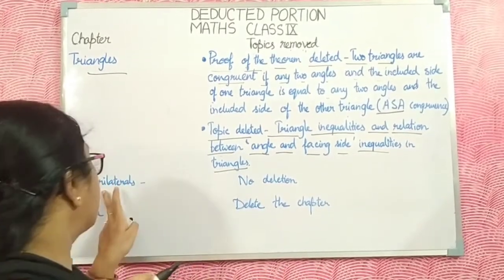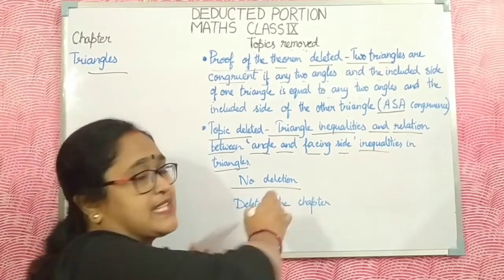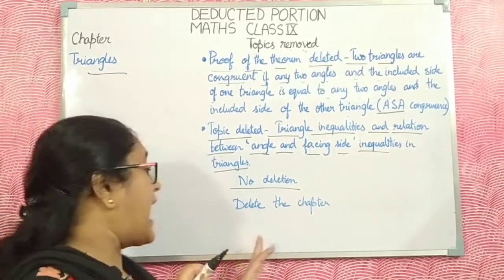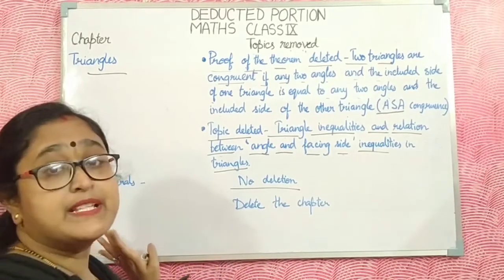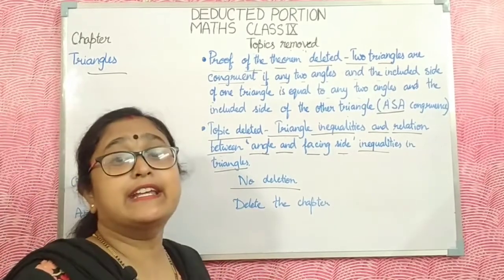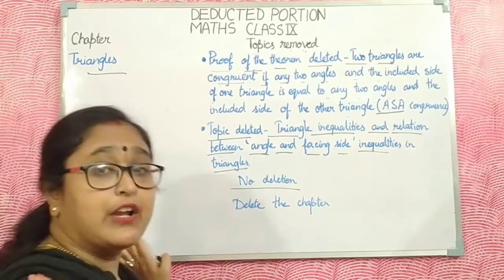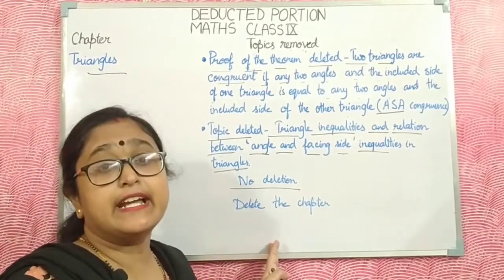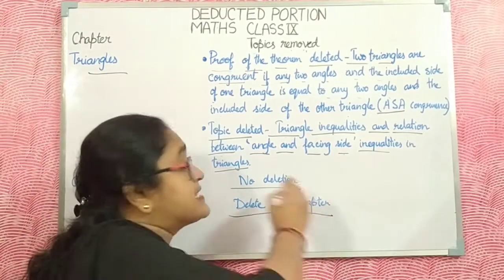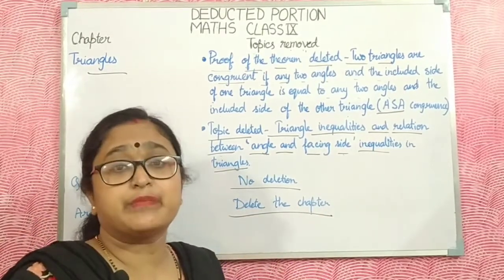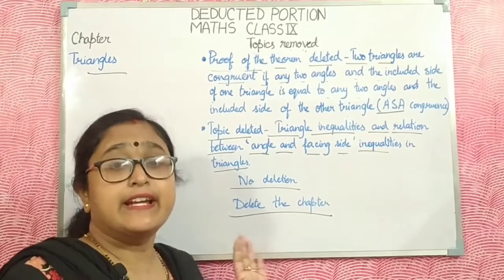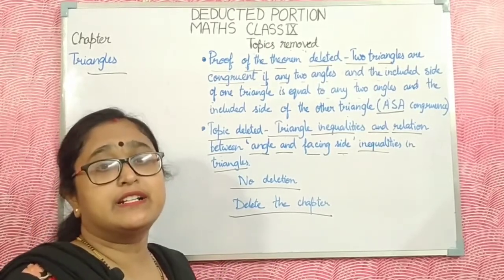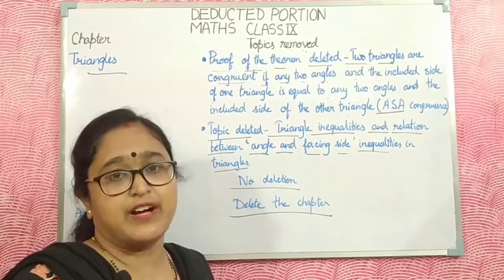And then the quadrilateral has no deletion. That means the full quadrilateral chapter is present in your syllabus. And the area chapter, that means area of parallelogram and area of the triangle, is totally deleted. The Area chapter is totally deleted. That means areas of parallelograms and triangles. This chapter is totally deleted from the class 9 syllabus.